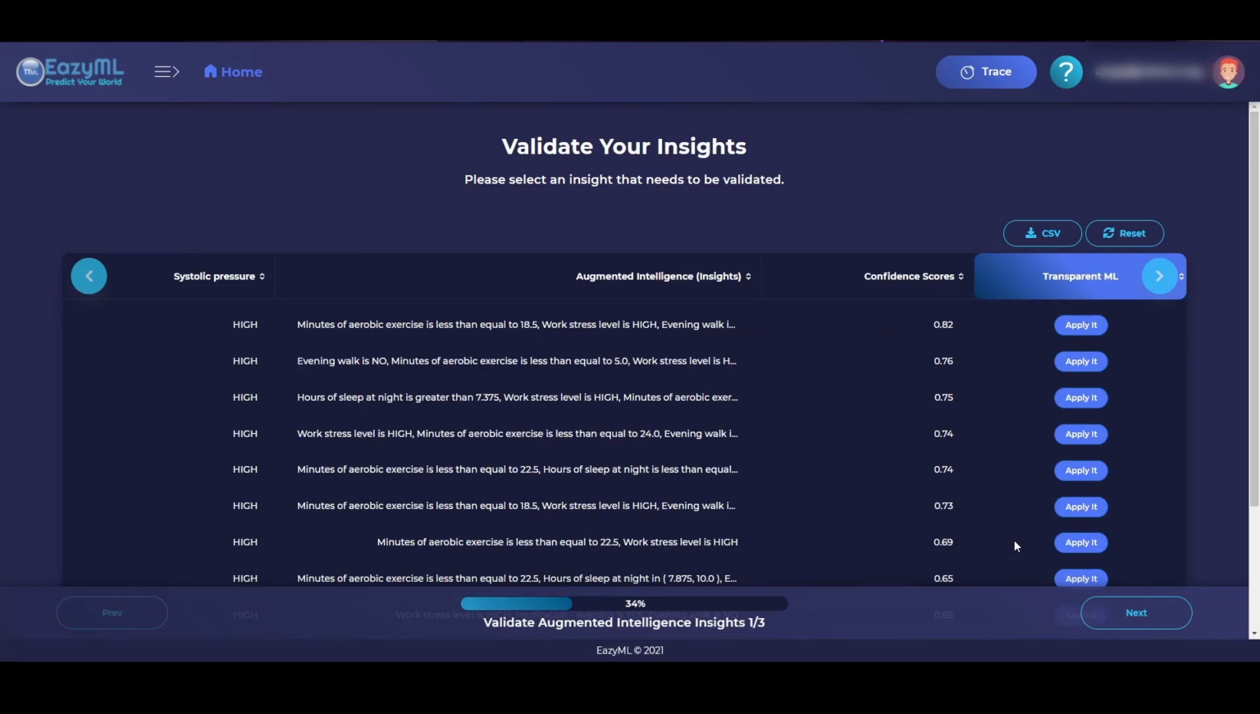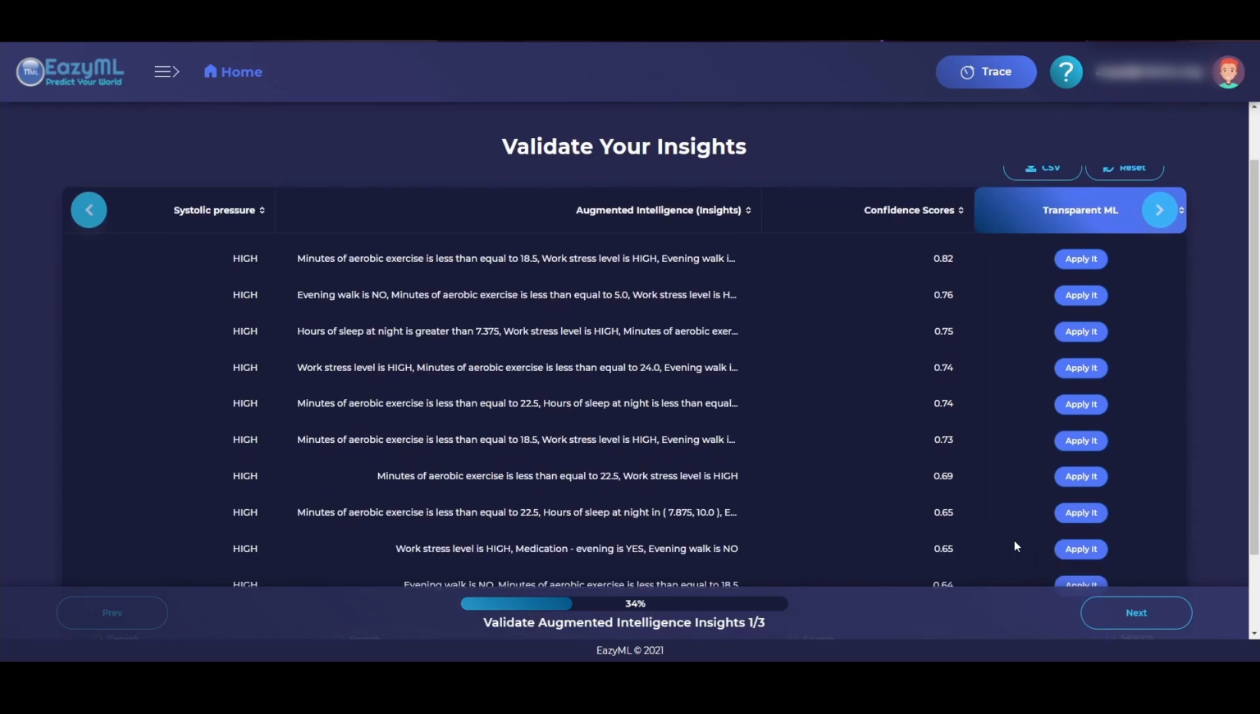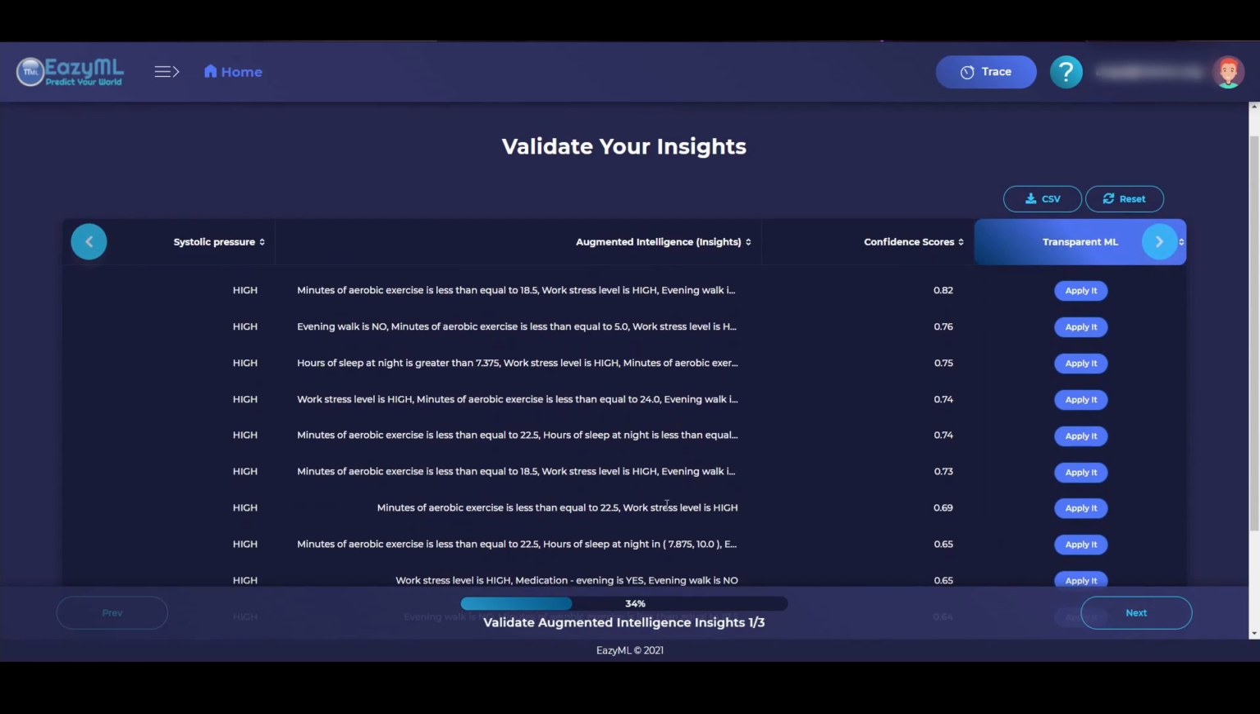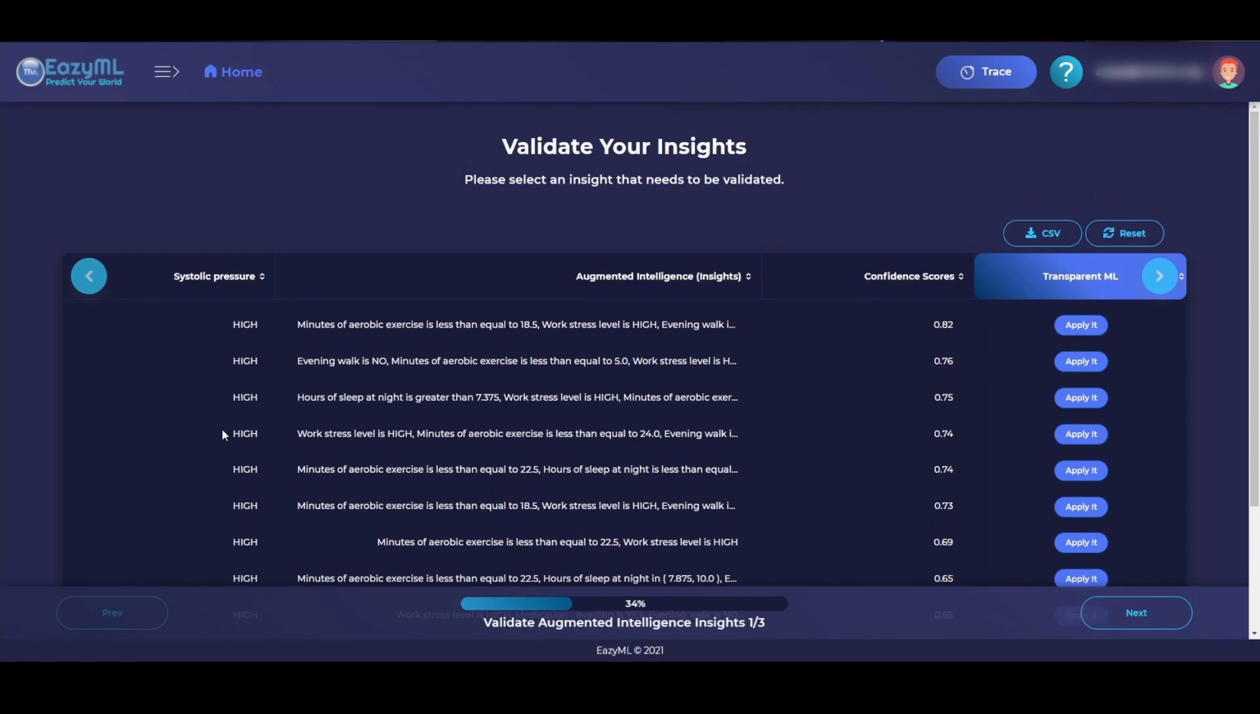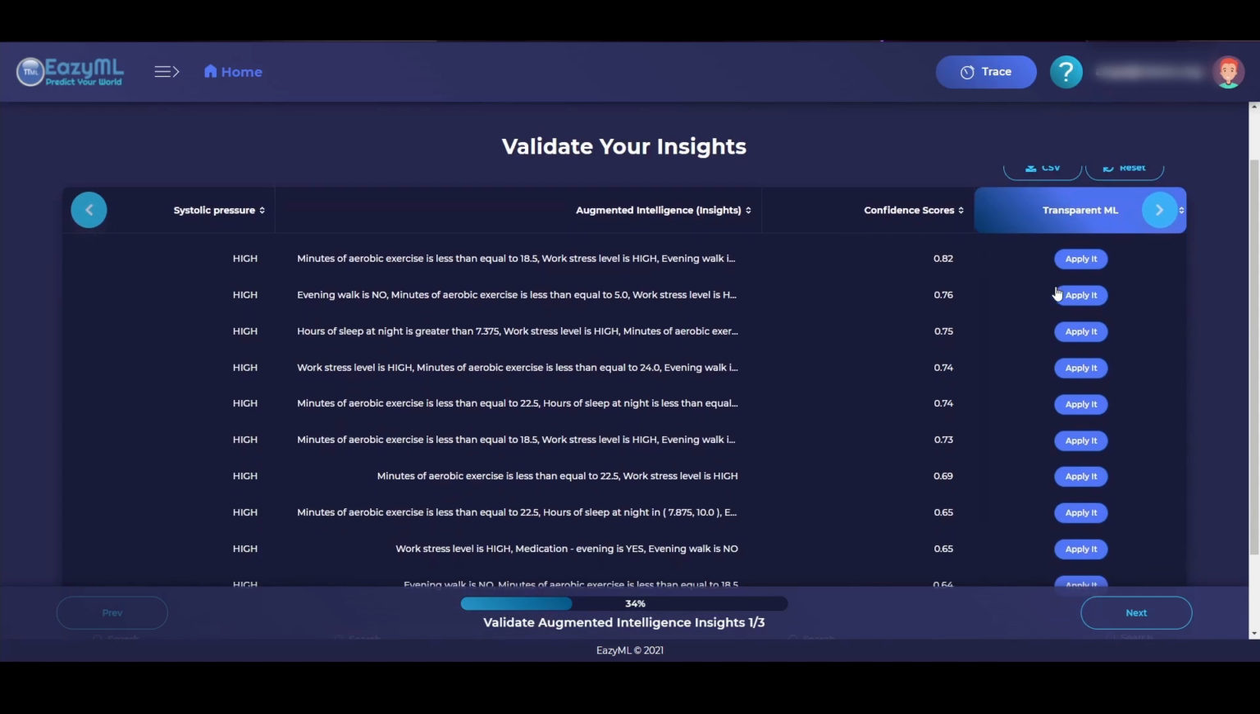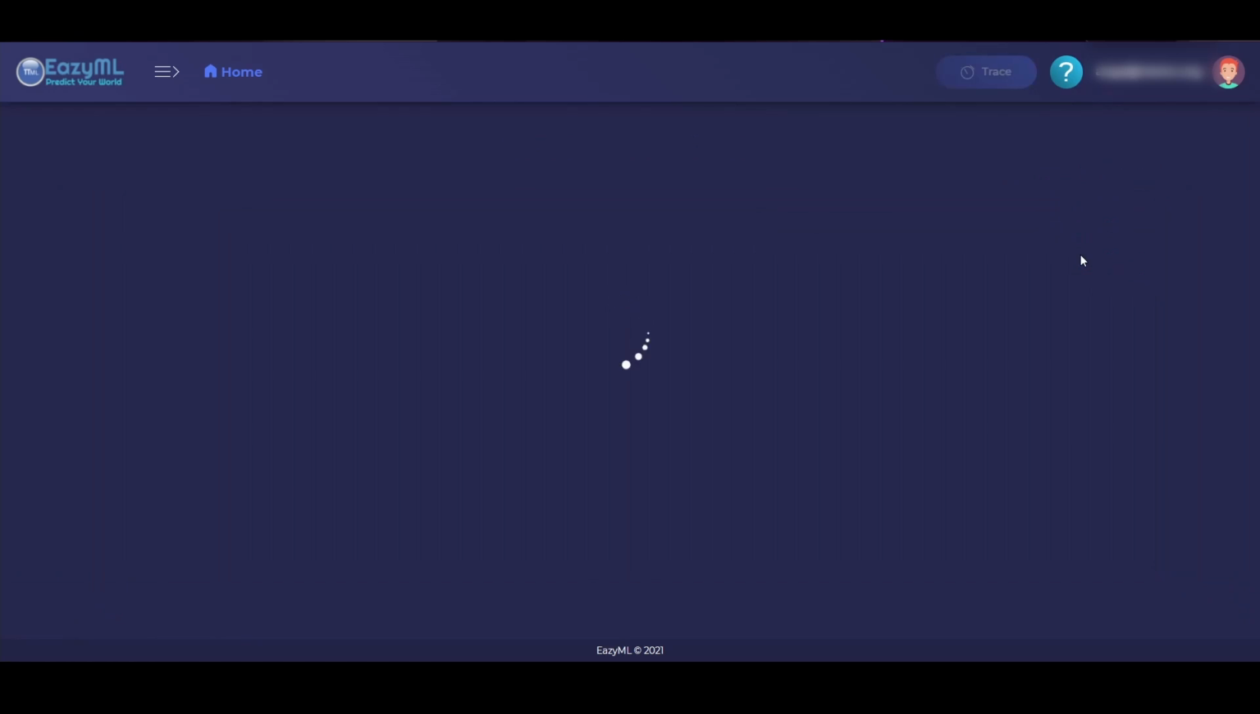Here it is, a preview of the dataset before you apply the insights. The next screen shows options to validate and build confidence in auto-derived insights. For instance, let's look at the topmost insight that explains a high value of systolic blood pressure. In the last column for transparent ML, there is an option to apply each insight individually and see for yourself what records got filtered. Let's apply the filter for the topmost insight.